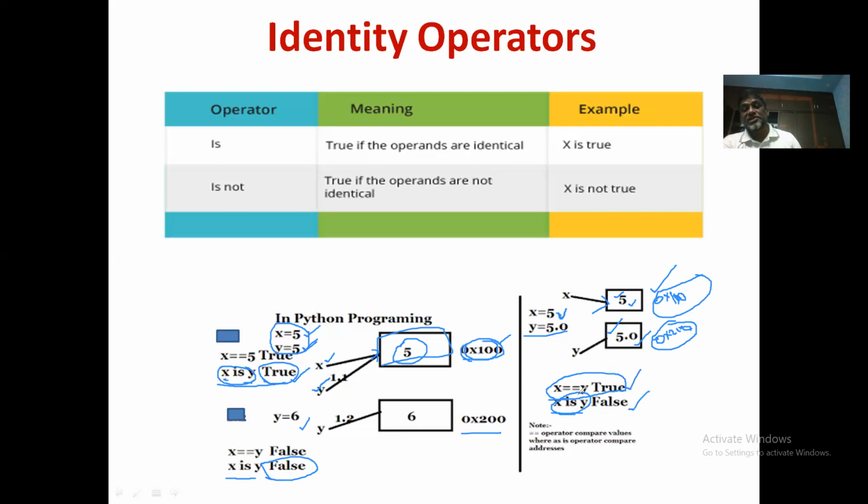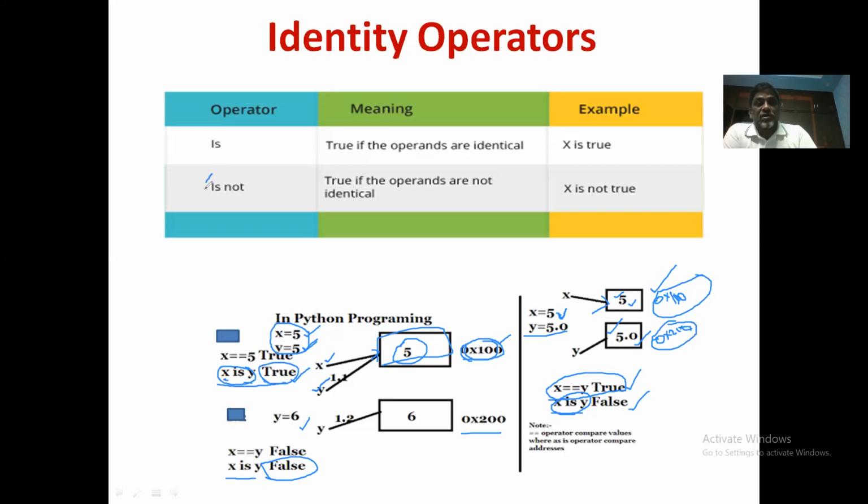You need to understand this difference properly. The comparison operator compares the values, whereas the identity operator compares the addresses of the corresponding objects. So I think you understood now the difference between the identity operators and the comparison operators. I have just shown how is behaves.